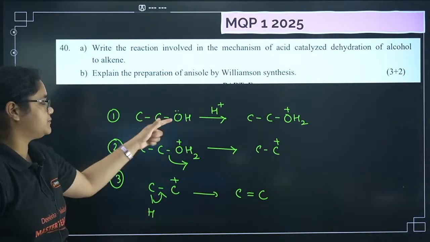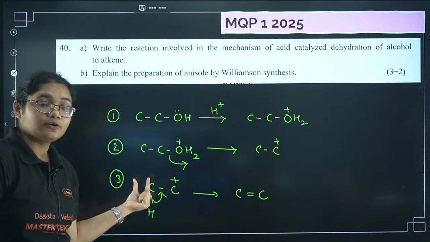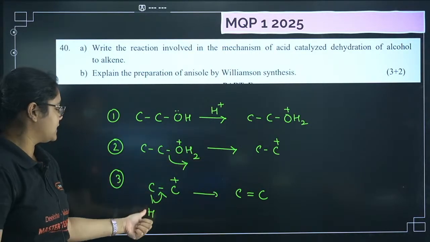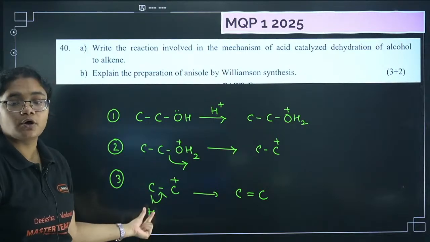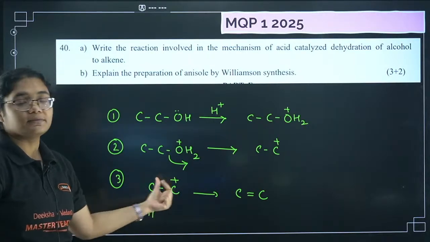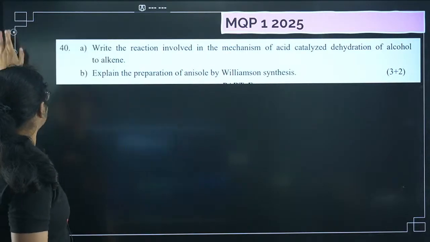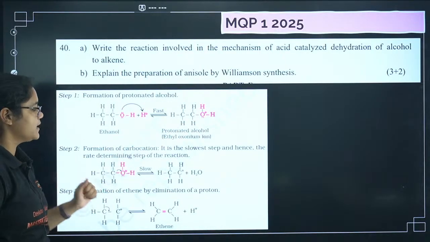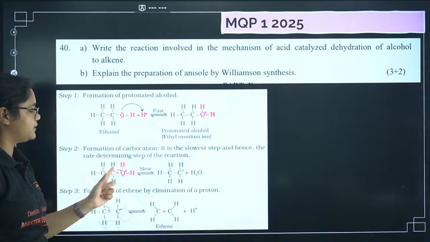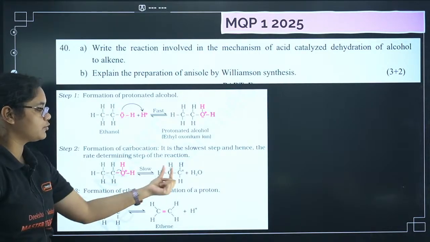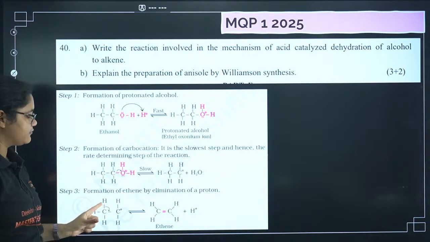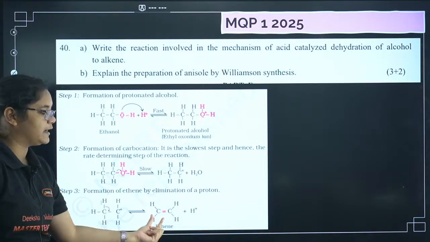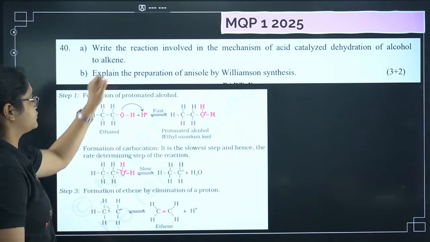Step number 1 is protonation of OH. Step number 2 is the removal of water, or you can write formation of carbocation. Step number 3 is deprotonation, or removal of this proton, and formation of alkene. So I'll show you how to represent it in the answer. The first one here, protonation of alcohol. Second step, slow step, removal of water or formation of carbocation, and after that there will be elimination of proton, and you will get an alkene here. Okay, that's the first question.